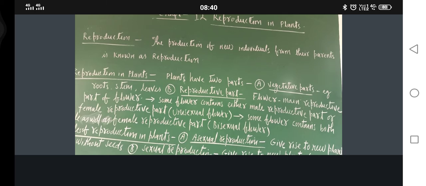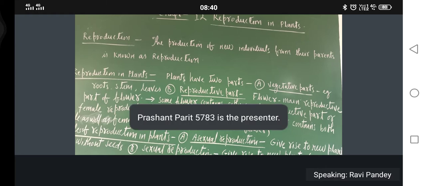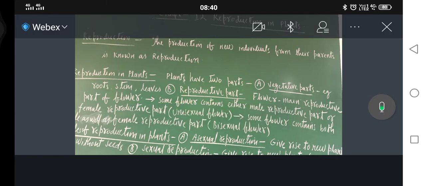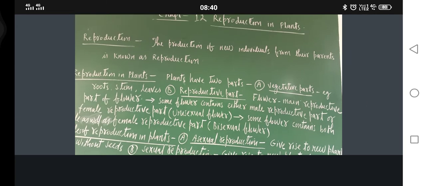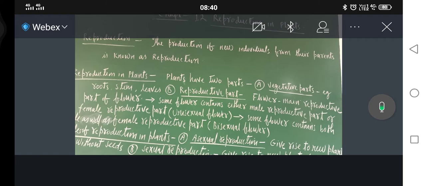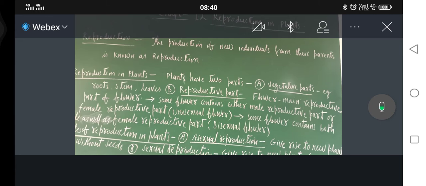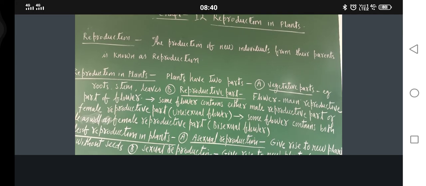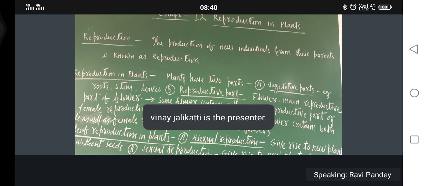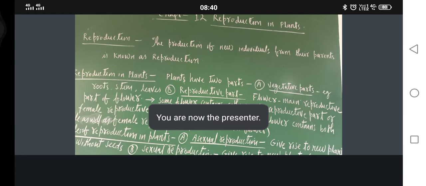Okay. So, what is reproduction? Reproduction is the characteristic of living beings. Through reproduction, new individuals are produced from their parents. Reproduction is the process of production of new individuals from their parents. That is called reproduction. As I already told you, we will discuss reproduction in plants here, not reproduction in animals.